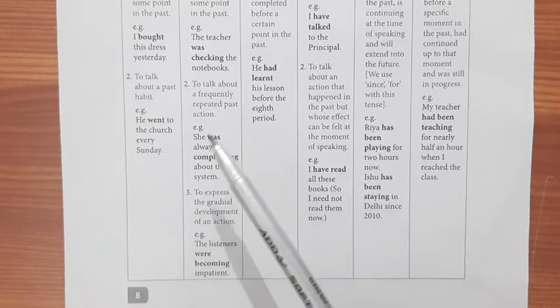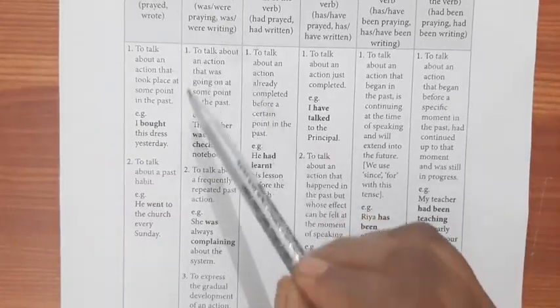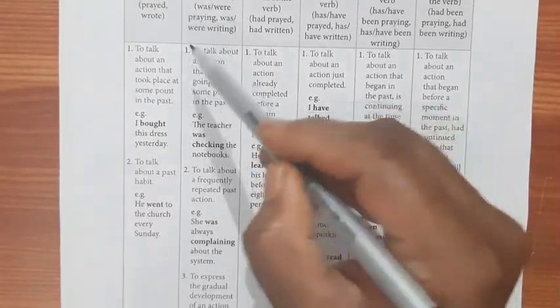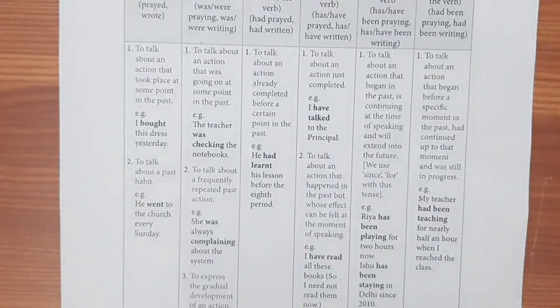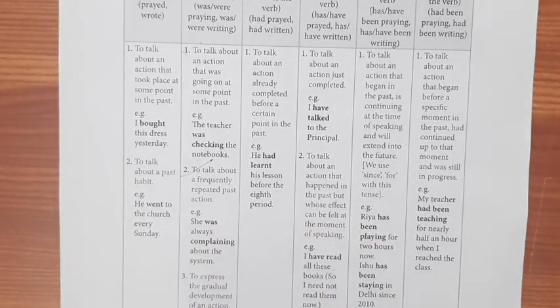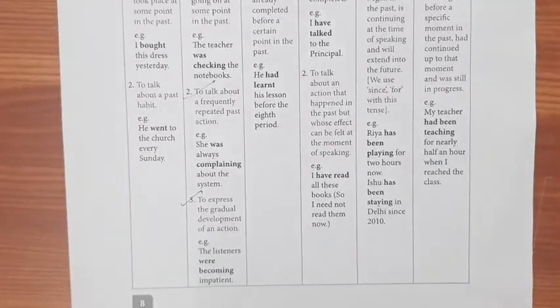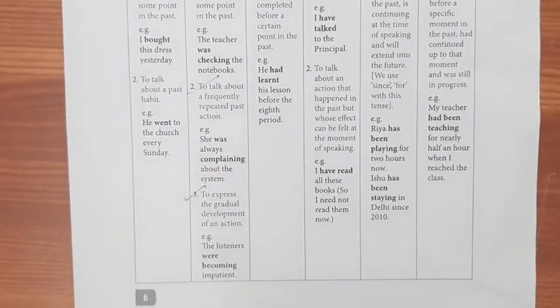So where will you use past continuous? To talk about an action that was going on at some point in the past, to talk about a frequently repeated past action, and to express the gradual development of an action.